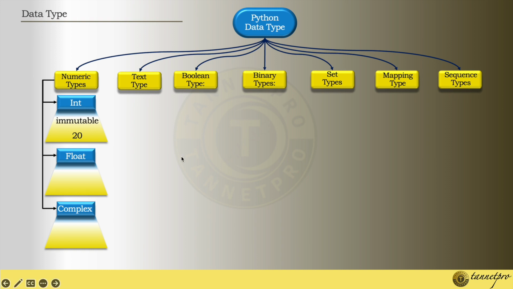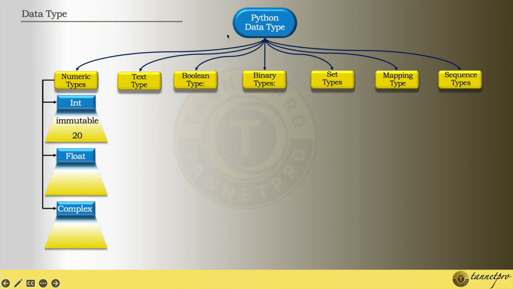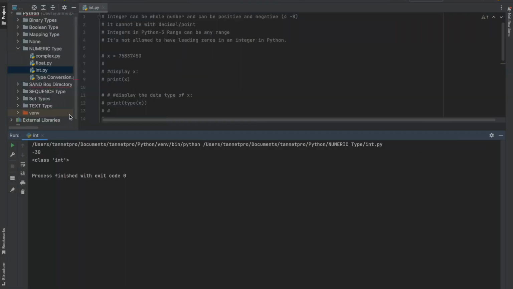So let's understand the float. Another thing I missed: a decimal value is not allowed in the int category. That will fall under a different category, the float category. Once some decimal or point value comes, it falls under the float data type. Float is also immutable, it cannot be edited. So let's analyze the float.